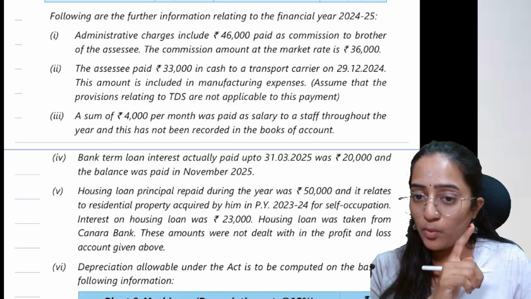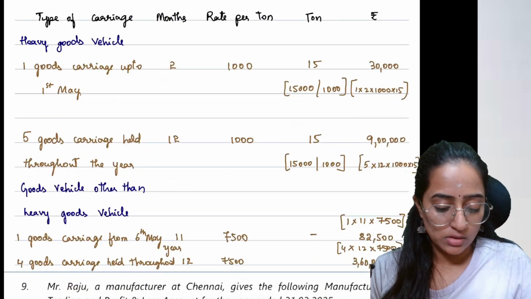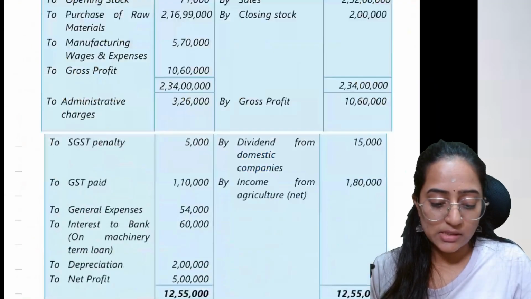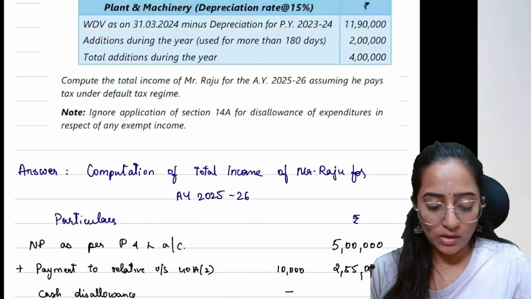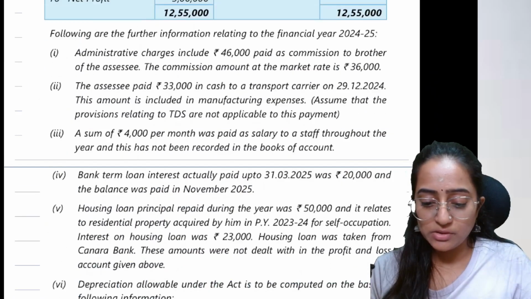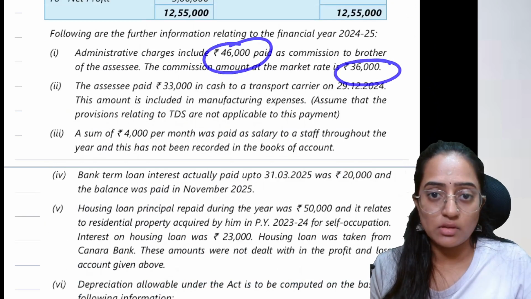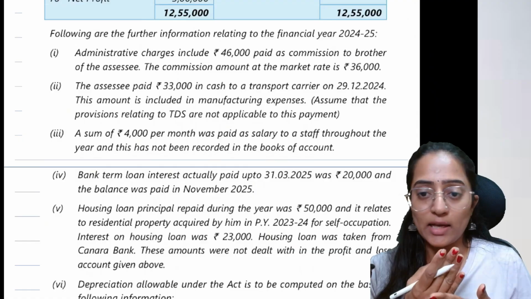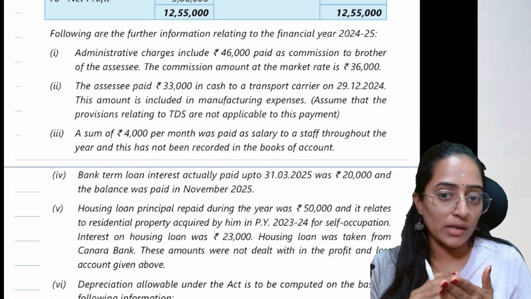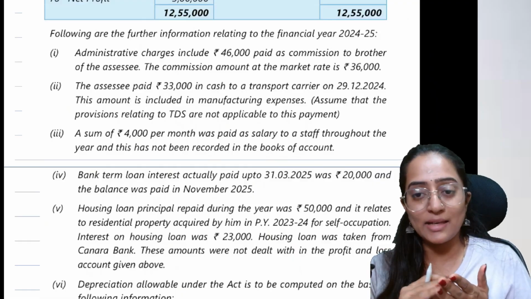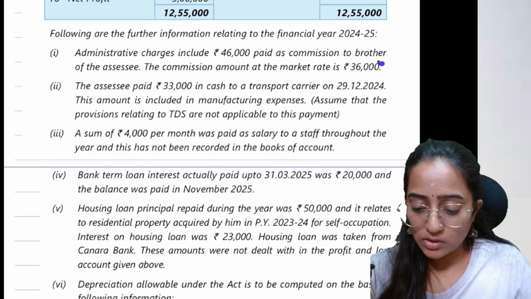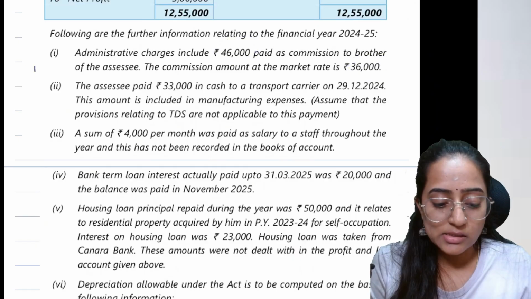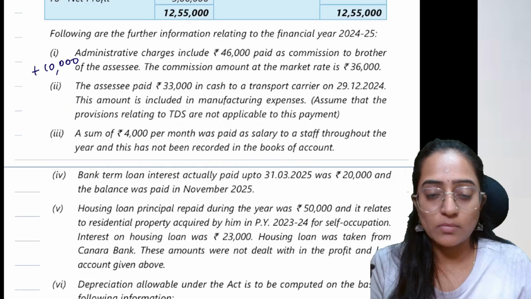We have discussed a similar point in question number 6. We have discussed a similar question, right? Everyone? So 36,000, 46,000. As per section 40A(2), the excess over the market value which you are paying to a related party is going to be disallowed. So 46,000 minus 36,000 is going to be 10,000. That 10,000 will be disallowed. Disallowed means add back. Correct?